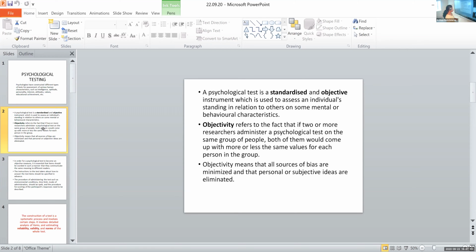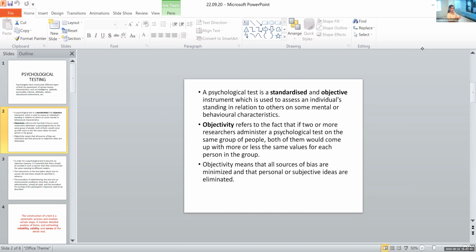No, okay. Objectivity means that all sources of bias are minimized and that personal or subjective ideas are eliminated. So, whoever is doing the research, whatever characteristics the researcher has, all these value systems or belief systems of the researcher don't have any role in this psychological test.